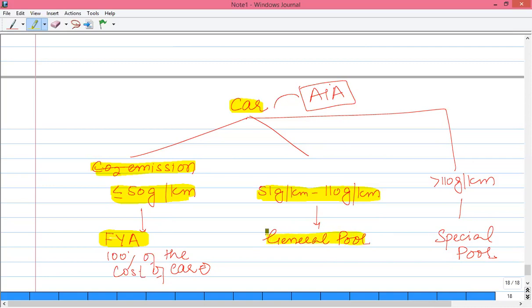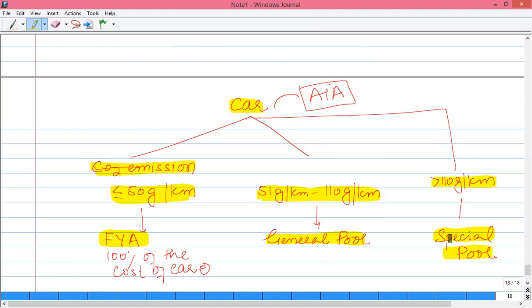And we have already discussed that in a general pool item, we will get 18% WDA on a per annum basis. But if the CO2 is greater than 110 gram per kilometer, then this car is considered as a high emission car. So the WDA will be available as a special pool item, and only 8% WDA is available on such kind of car.